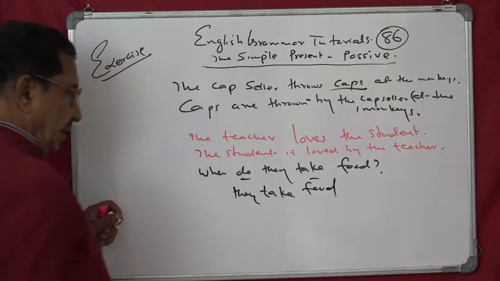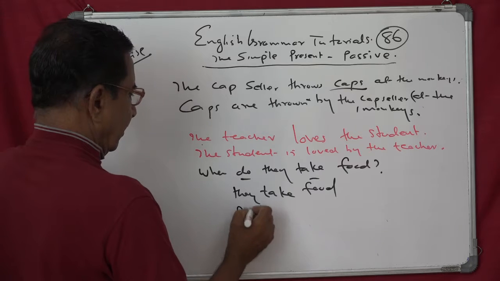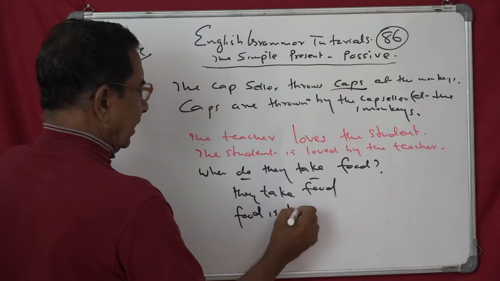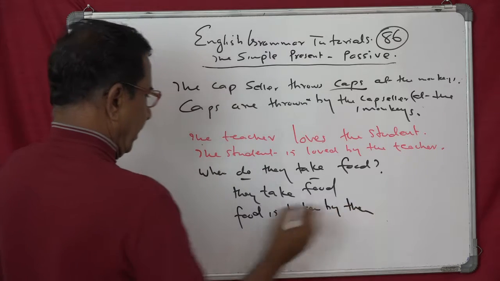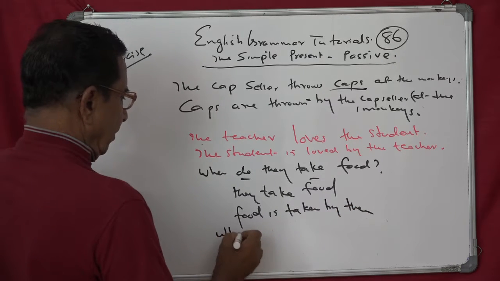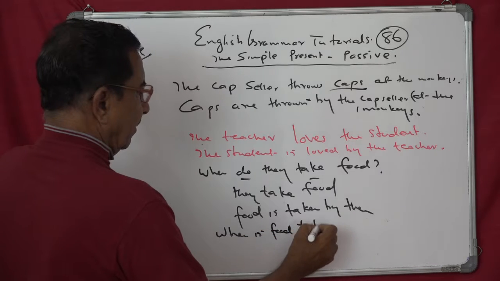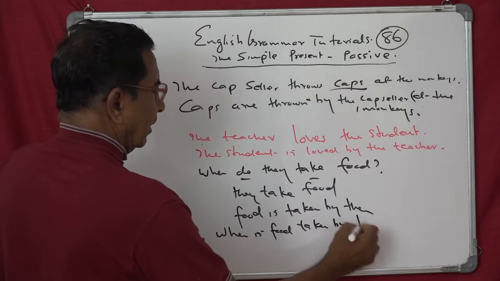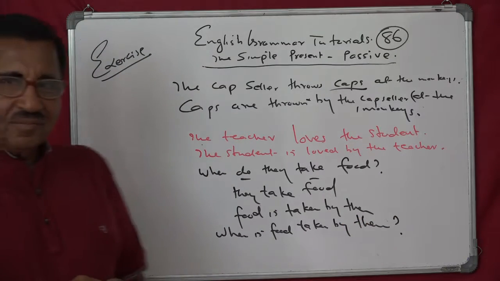Food will be the subject of the sentence. Then we will say food is taken by them. And the question will be, when is food taken by them? Question. Simple?